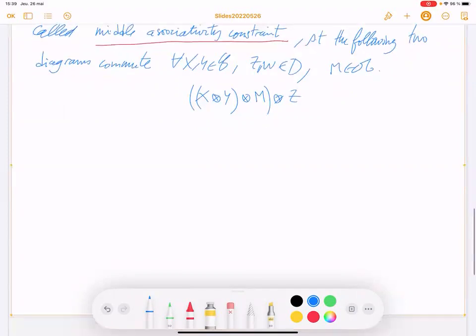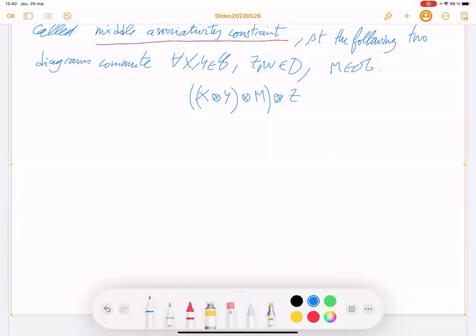You can apply the middle associativity constraint in here, and identity here.